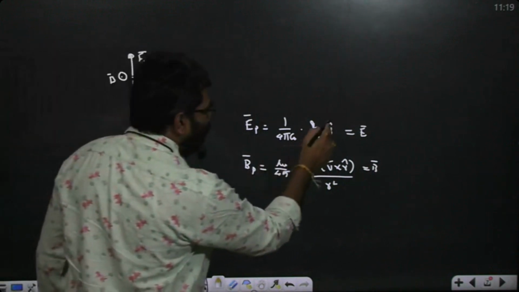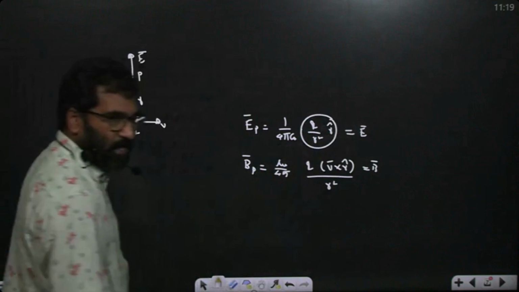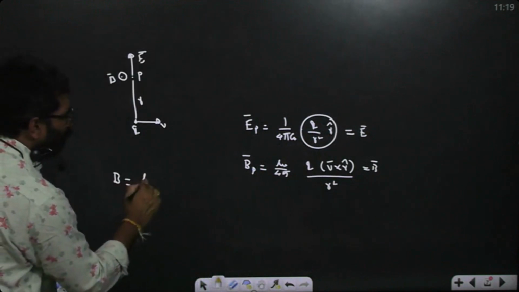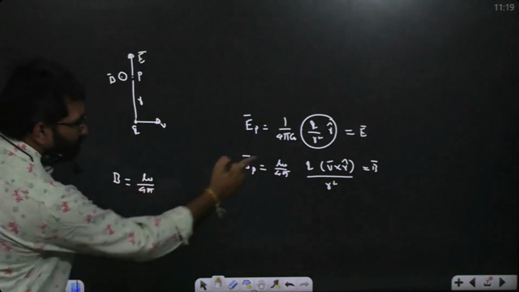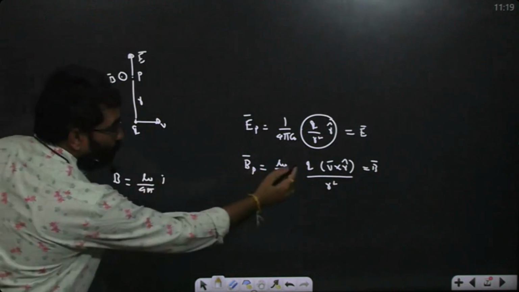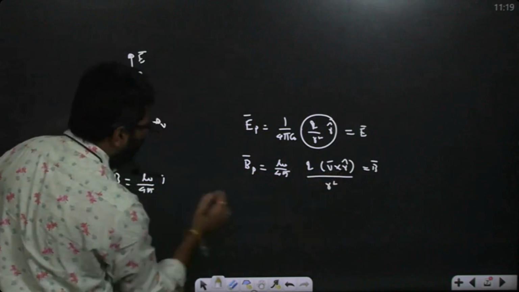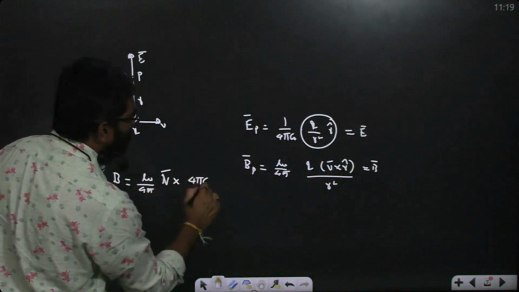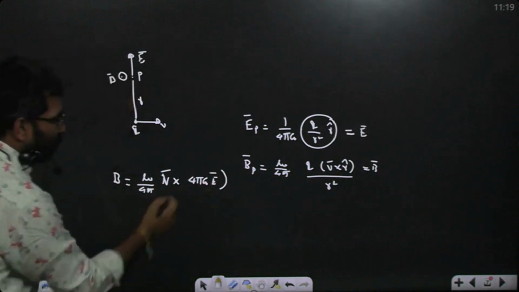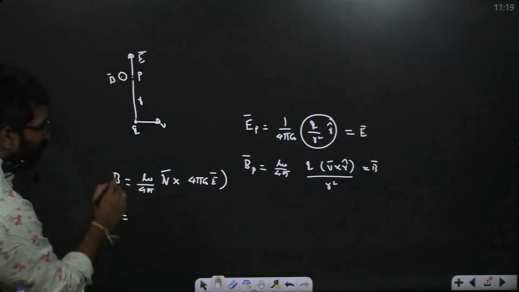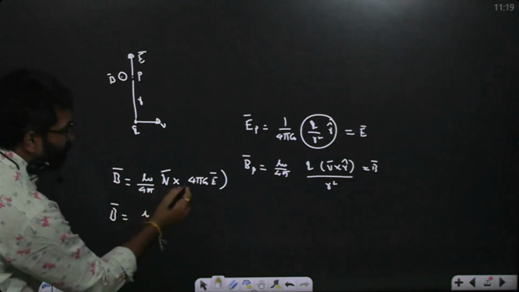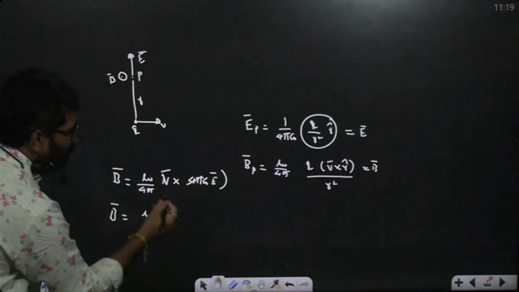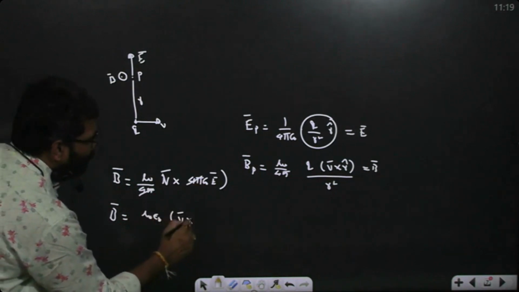Q by r square into r cap is what? 4 pi epsilon naught into E. Substitute here, magnetic field is equal to mu naught by 4 pi, q r cap by r square, V bar cross 4 pi epsilon naught into E bar. 4 pi epsilon naught take out. B bar is equal to mu naught epsilon naught, 4 pi cancel అయిపోతుంది కనుక అది. So V bar cross E bar.